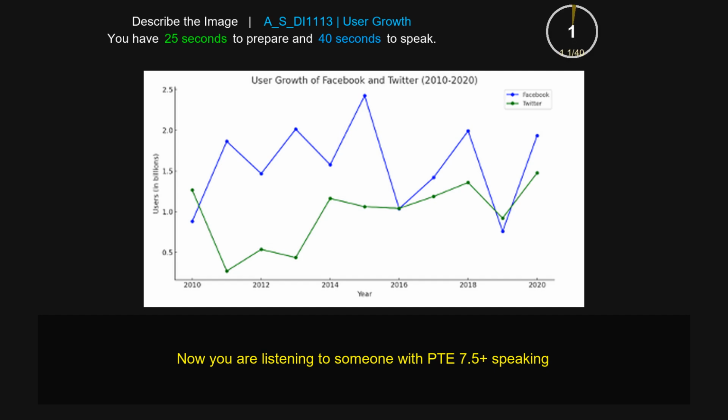The image is mainly about the user growth of Facebook and Twitter in 2010 to 2022. Firstly, it describes Facebook in a blue line and it also describes Twitter in a green line. Secondly, it gives information about the different years like 2010, 2012 and 2014. Moreover, it gives information of the users from 0.1, 1.0, 1.5, 2.0 and 2.5. Lastly, it also describes the highest and lowest values and different colors.